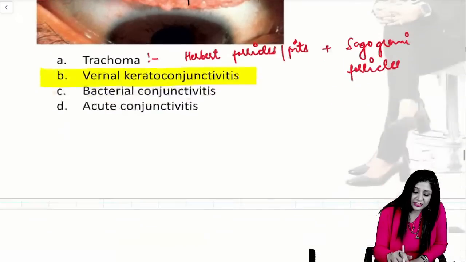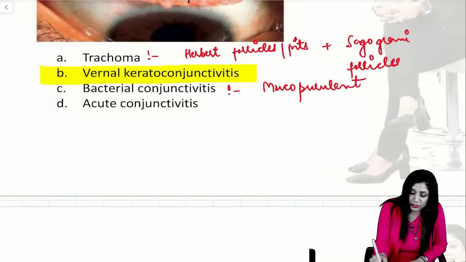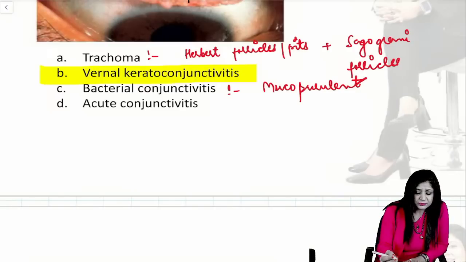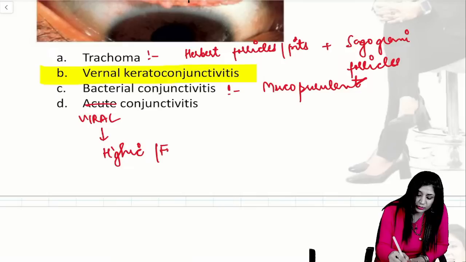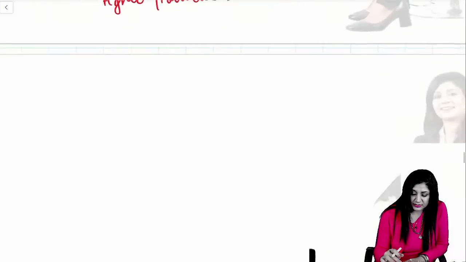Then in bacterial conjunctivitis, the most common finding will be mucopurulent discharge. And when I talk about viral conjunctivitis, it is actually the hemorrhagic conjunctivitis, or it can be the follicular type of conjunctivitis, which is common in cases of viral conjunctivitis.